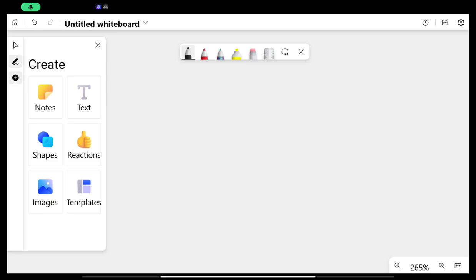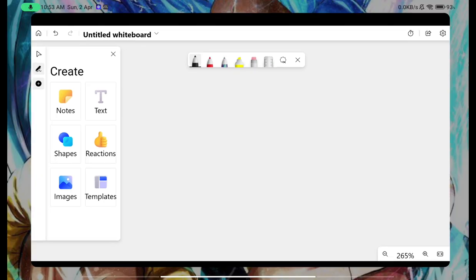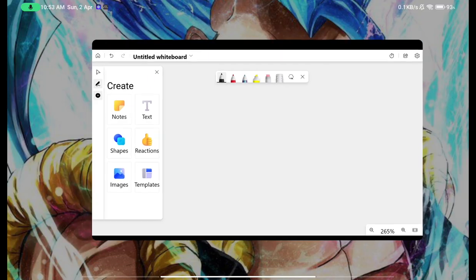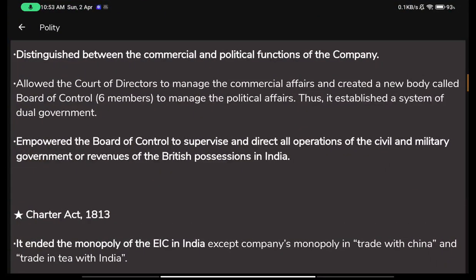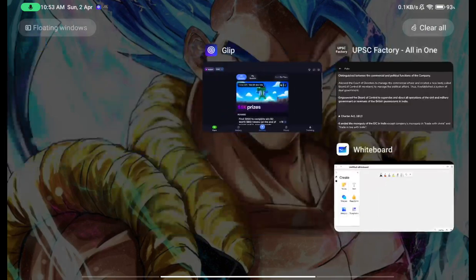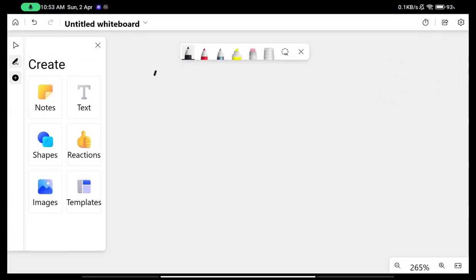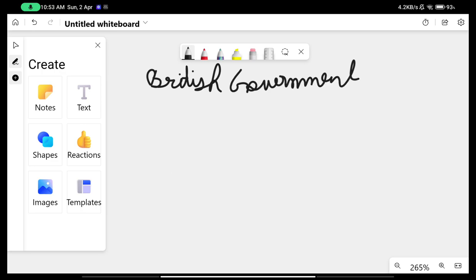So now we're on the whiteboard, and let me try to explain more clearly how this Pitt's India Act worked, and how the court of directors and the board of control were differentiated. Sorry, the court of directors and the board of control. Please mind my handwriting and lousy text. So this here is the British government. The British government now bifurcated its functions into two different parts.